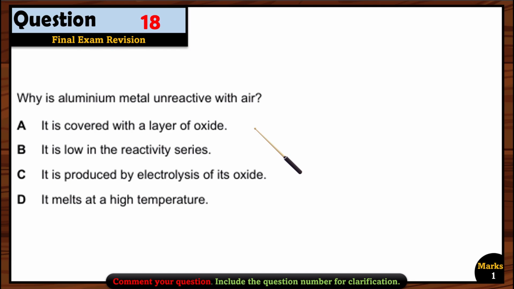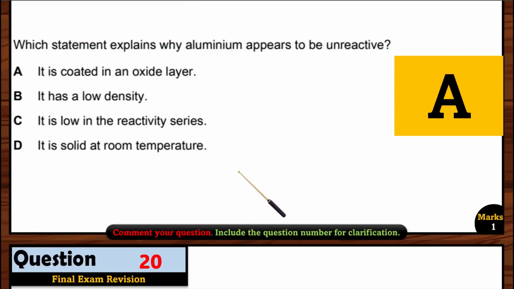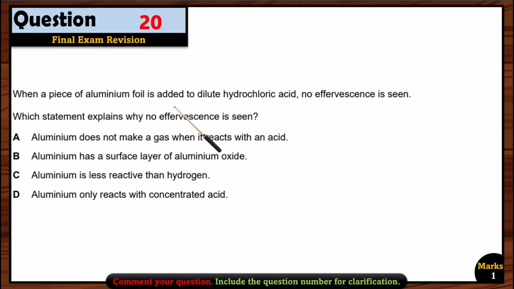Whenever there is a question about unreactivity of aluminium, there is only one option, and that is about the oxide layer on aluminium. So you just have to close your eyes and just choose that option of oxide, okay? So it is covered with a layer of oxide. That is the right option here. Question 19. Which statement explains why aluminium appears to be unreactive? Again, you see, you have to just choose the option of the oxide layer. It is coated in an oxide layer. That is the right option. Option A is correct. When a piece of aluminium foil is added to dilute hydrochloric acid, no effervescence is seen.